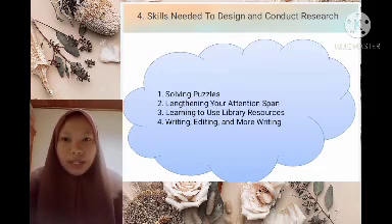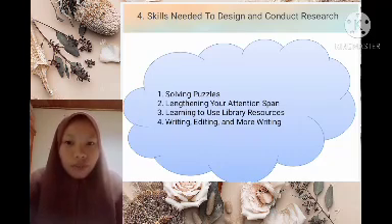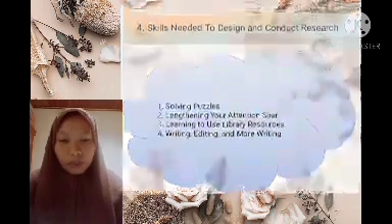So let me set your mind at ease. You have already learned research skills through your life experiences. The skills include solving puzzles, lengthening your attention span, learning to use library resources, and of course, writing out your thoughts.